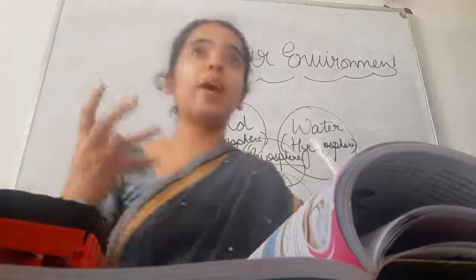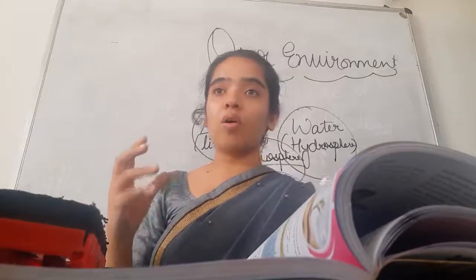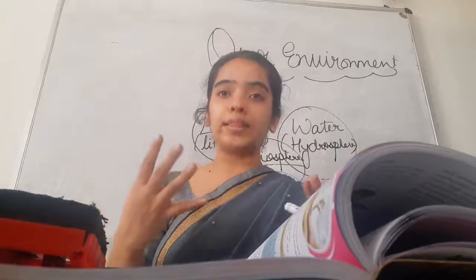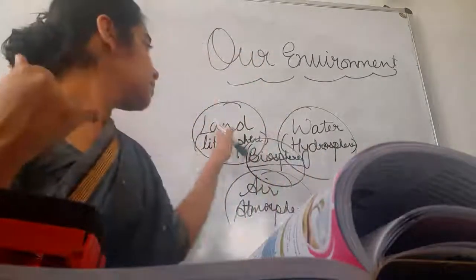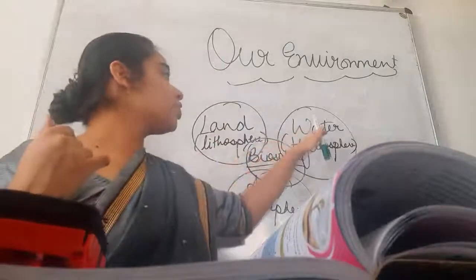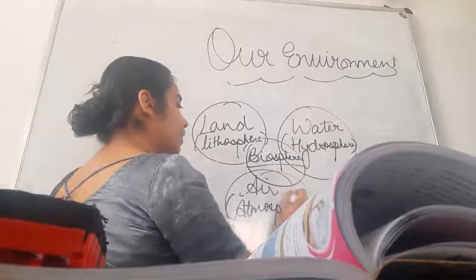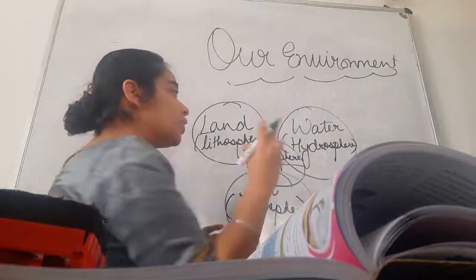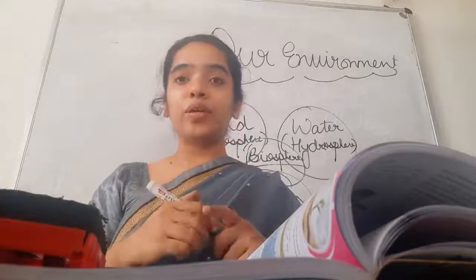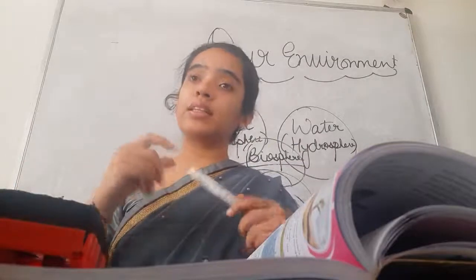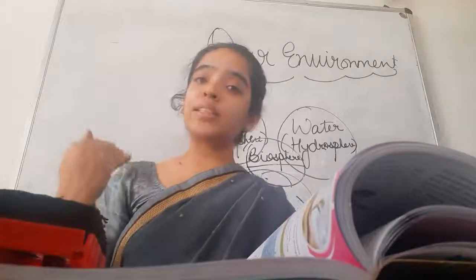So natural environment consists of four domains. Lithosphere, that is land. Hydrosphere, that is water. Atmosphere, that is air. And when all the three interact, wherever all the three components are present, there life is possible, and it is called biosphere. So what is natural environment?